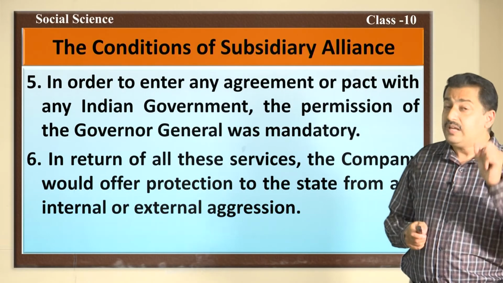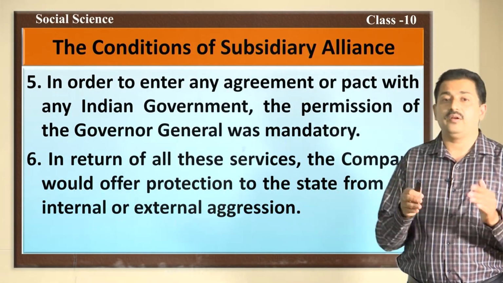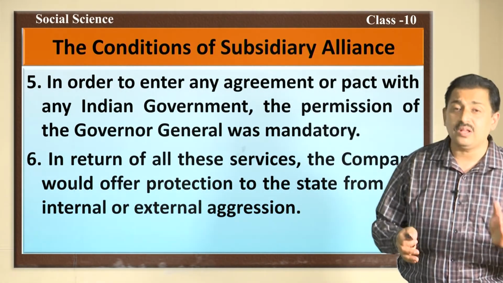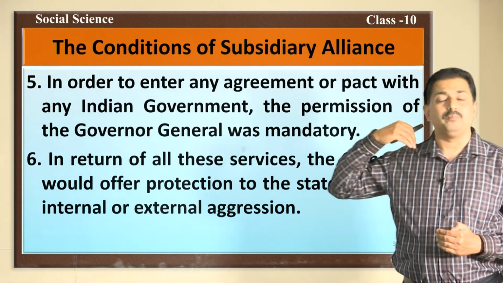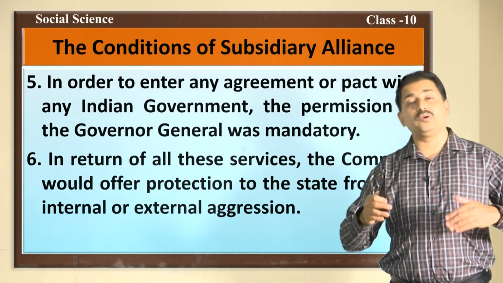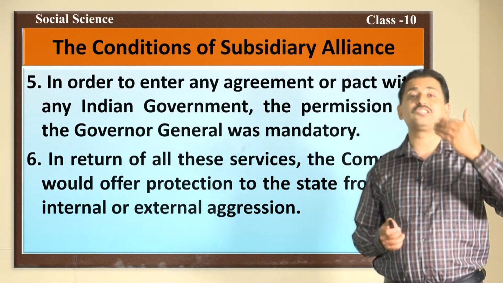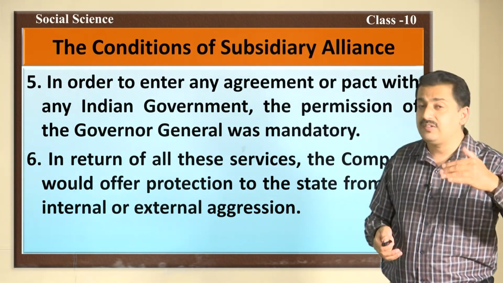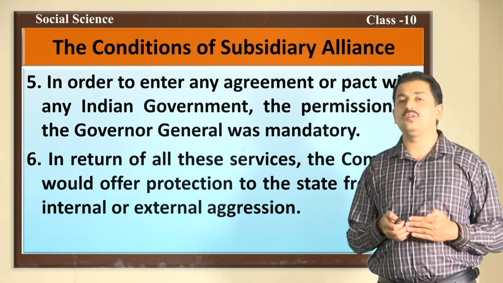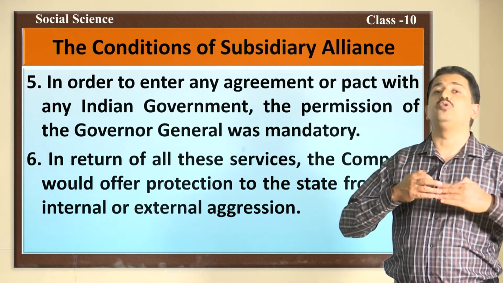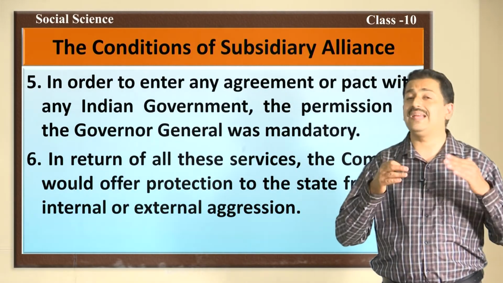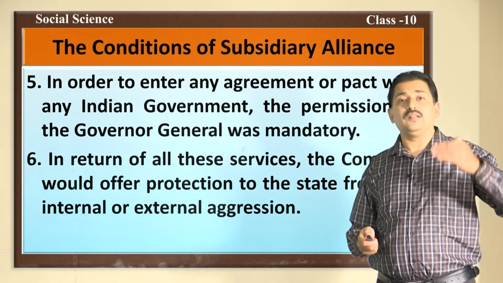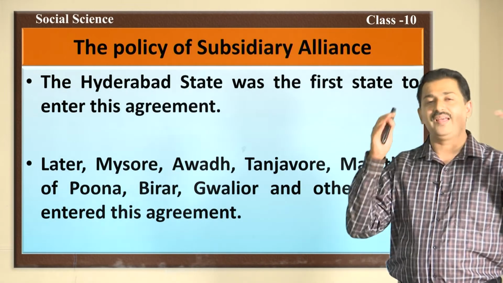It was compulsory for the native ruler to obtain prior permission of the British before signing any pact. In return of all these services, the company would offer protection to the state from any internal or external aggression. The king had to maintain the army of the British, give certain revenue lands and maintain the expenses of the British soldiers. He also had to allow the resident officer to stay in his state, and would lose all the independence of taking decisions independently in external matters. These were the terms of subsidiary alliance.